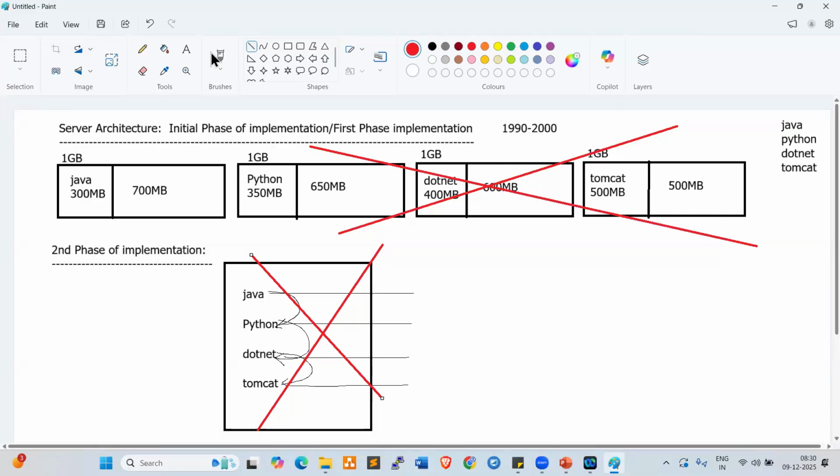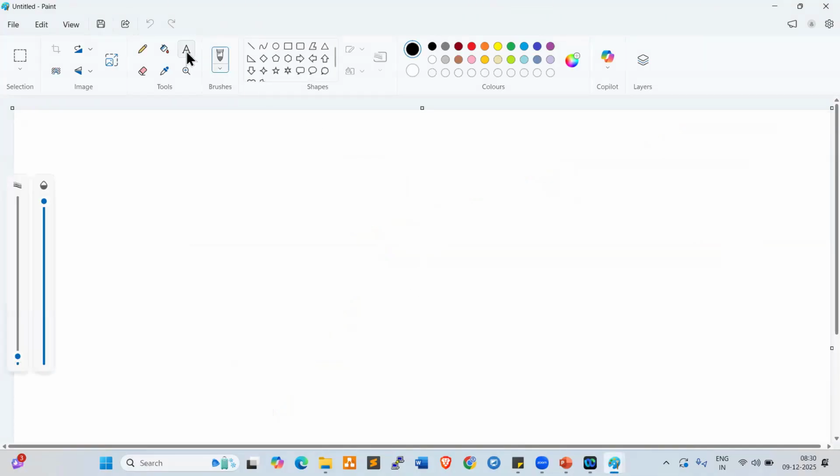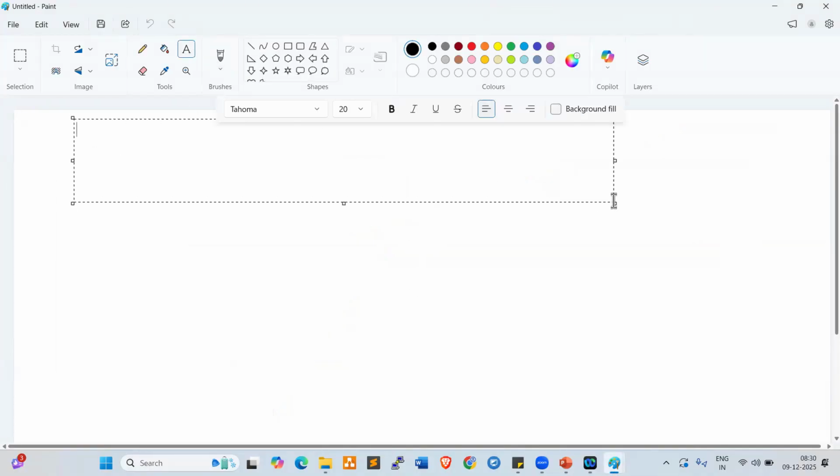Slowly, what happened? Let's move on. In the next phase of implementation, the third phase, what happened here?